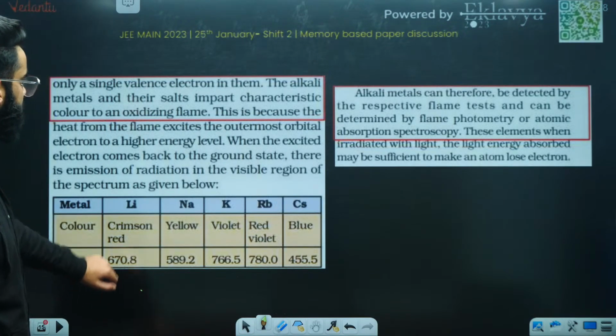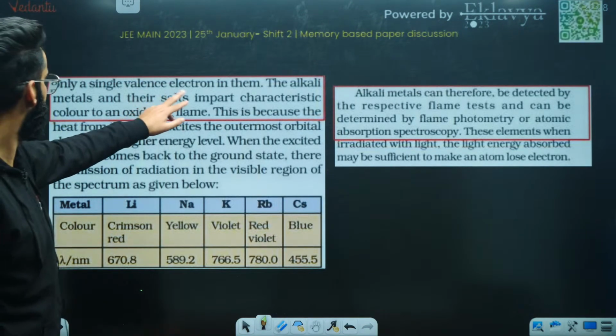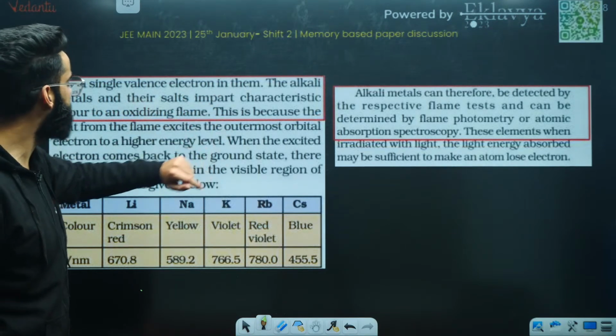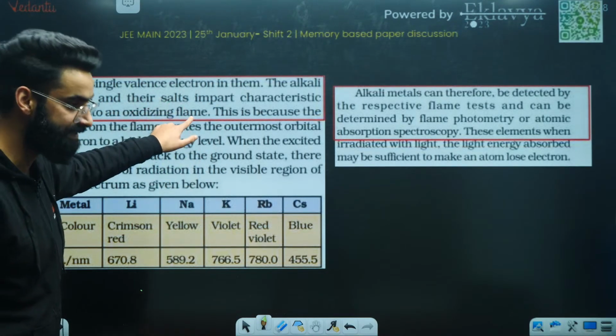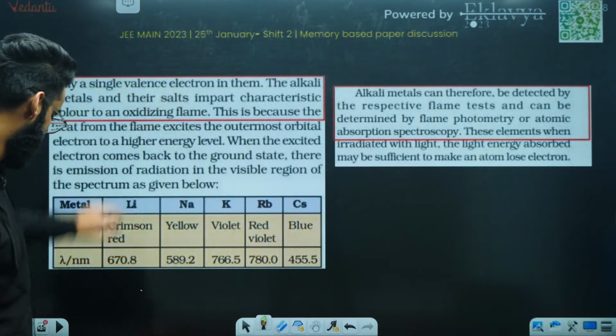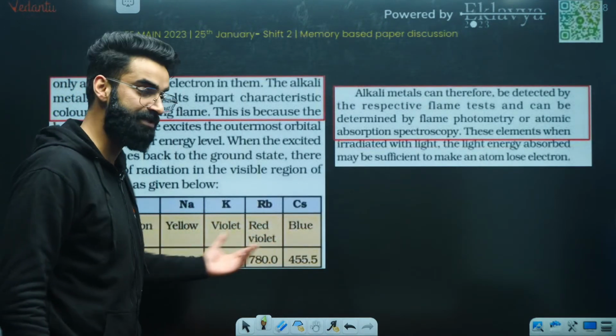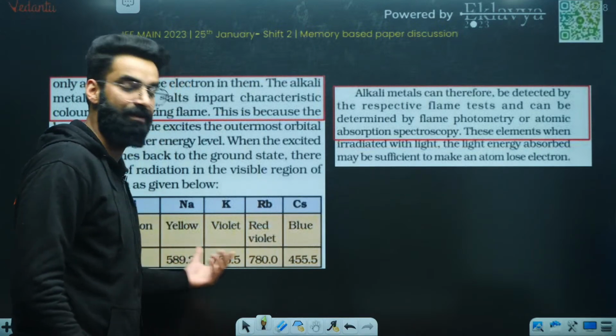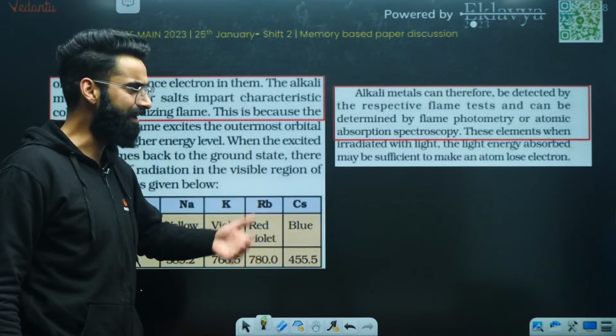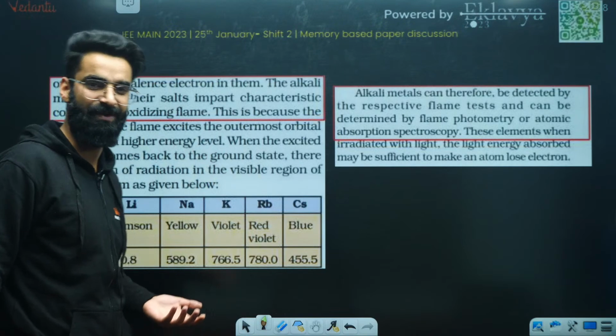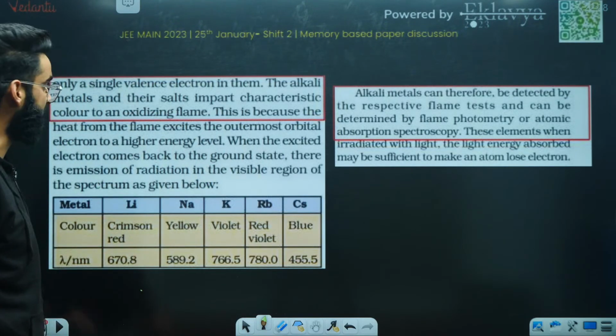Here is a statement. The alkali metals and their salts impart characteristic color to the oxidizing flame. This is the statement given in NCERT. Be careful with all this. And if you remember, in the morning shift, a question was asked from this flame coloration as well. Similar sort of questions are being repeated. Perfect. So you can prepare accordingly, people.